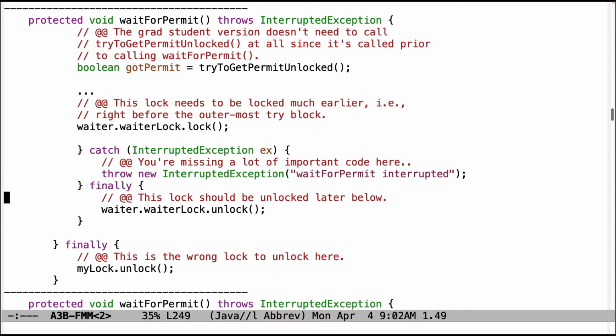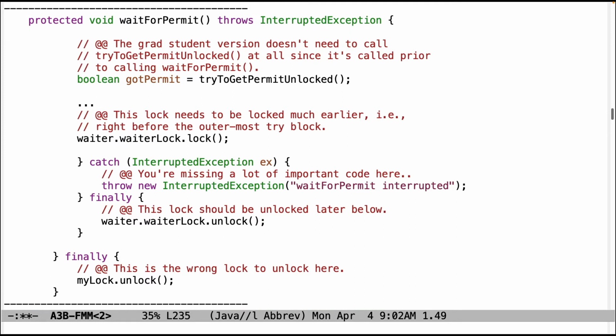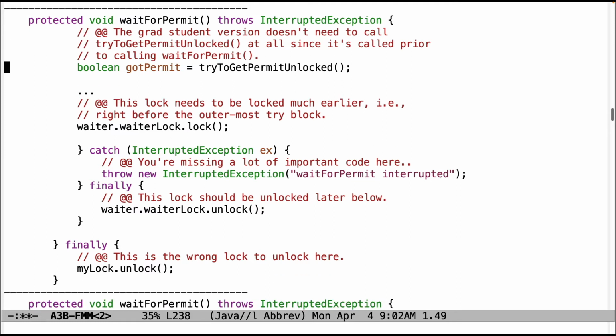And then this lock here should be locked at the very end, and it should be basically paired with the earlier acquire or lock of the waiter lock. So this is in the wrong place here. And this is also the wrong lock to unlock here as well. So you need to rethink the lock ordering. And the best way to learn how to do that properly is to take a look at the Tom Cargill article, because it explains, I think it's in maybe listing 3, it shows some code that illustrates how to do the proper locking protocol for the specific notification pattern.